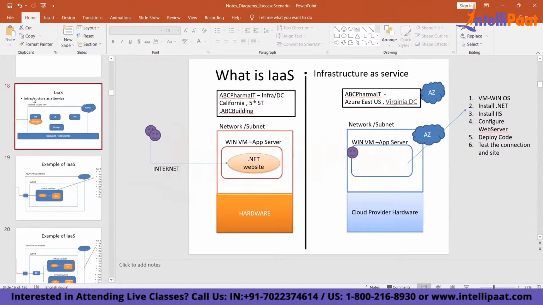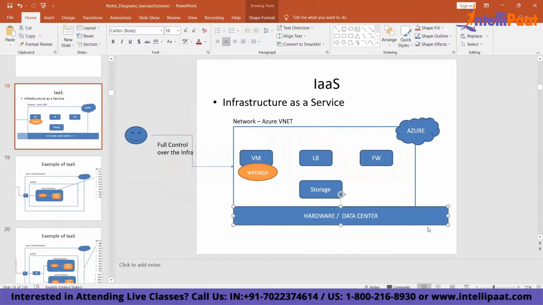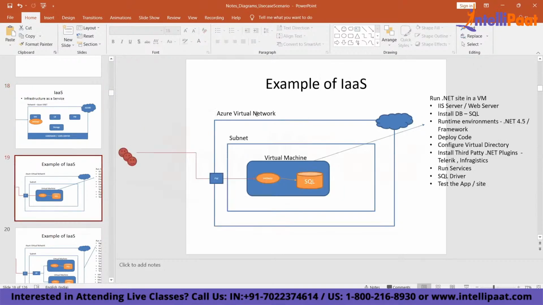So let us see what an infrastructure as a service means. It means the network or stuff that you run will run on an Azure environment, and everything will run within Azure hardware or an Azure data center, right? Whatever you're going to run, you get full control to run your stuff there within a VM. So whenever you talk about IaaS, the first thing you need to have is a network. You need to create a network, define your subnet, create a machine, create your website and database, and users will then connect to your web applications.